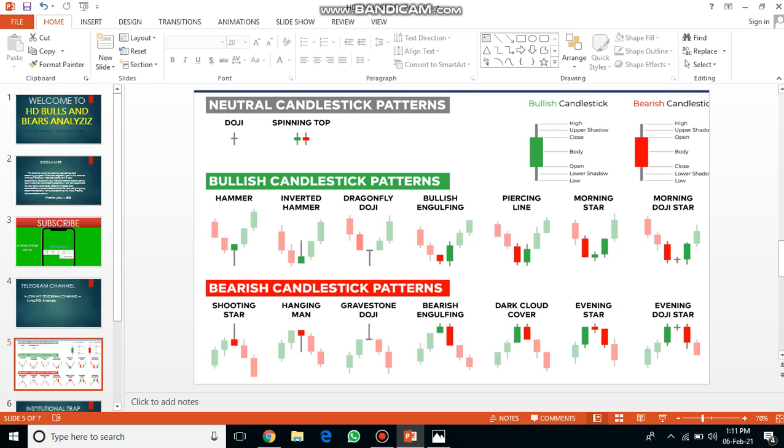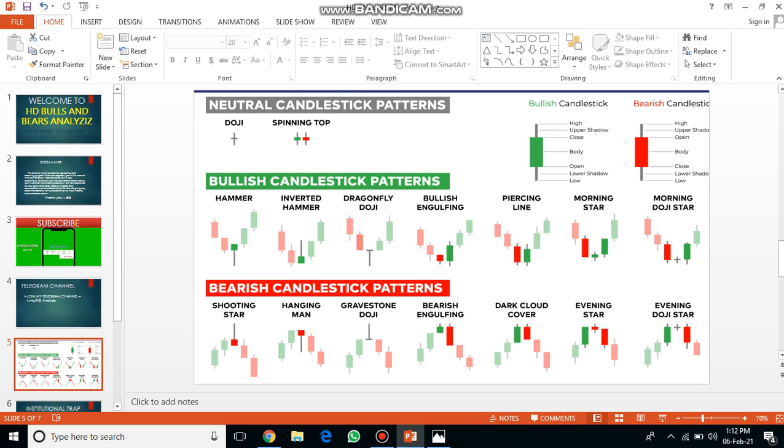Candlesticks which are formed in the resistance line we can call bearish candlestick patterns, like shooting star, hanging man, gravestone doji, bearish engulfing, dark cloud cover, evening star, and evening doji star. If these are formed in a resistance, we can go for short sell for the next day. If support level candlesticks are formed in support level, we can go for long. Okay, dear friends, now we will see what these candles are all about.